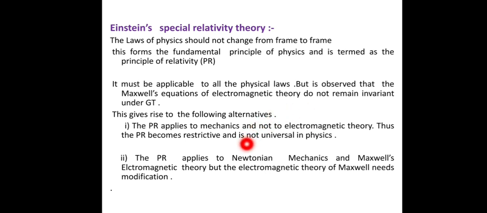The first one says that the principle of relativity applies to mechanics, that is, all physics laws are the same in every frame of reference, but this is applied only to mechanics and not to electromagnetic theory. Thus the principle of relativity becomes restrictive and is not universal in physics. That is, it is not universal for all laws of physics. So this is the first case.